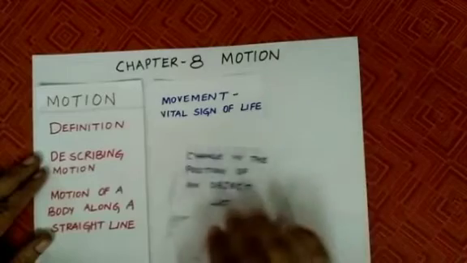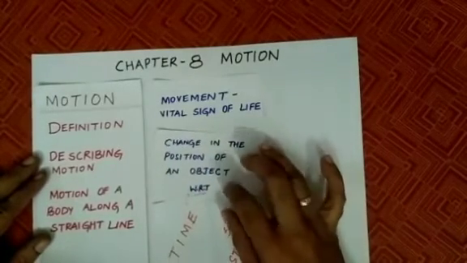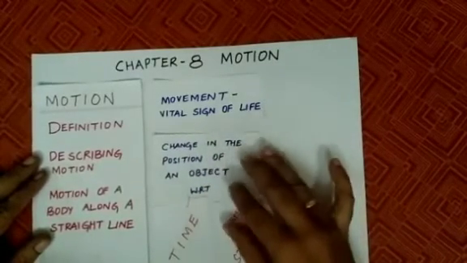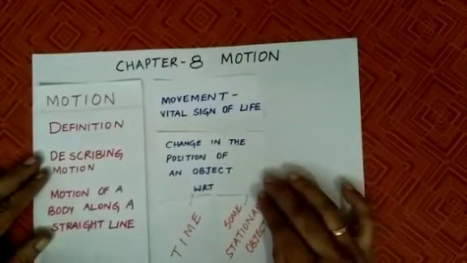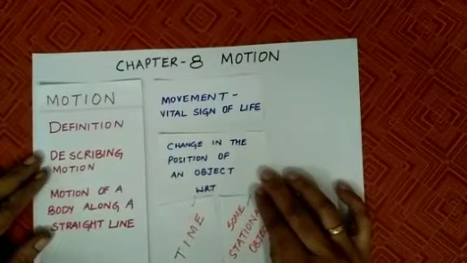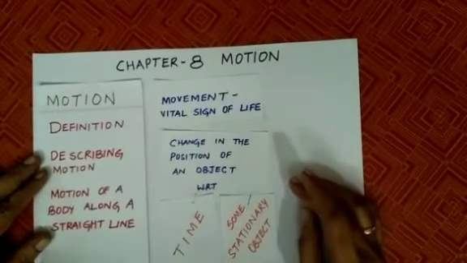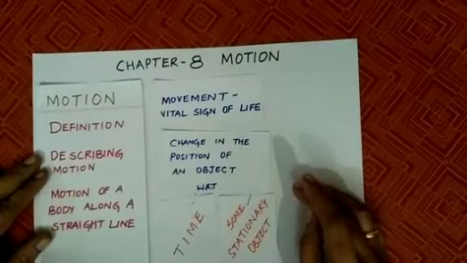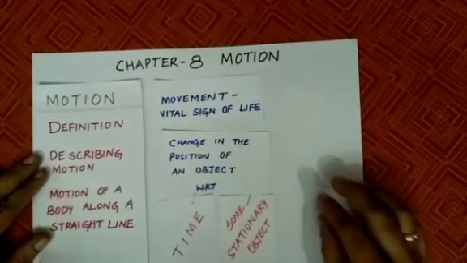In physics, we define the motion with the help of the keywords. That is, it is the physical quantity, that is, the change in the position of an object with respect to time or with respect to the stationary object.